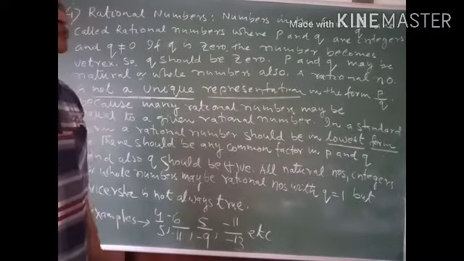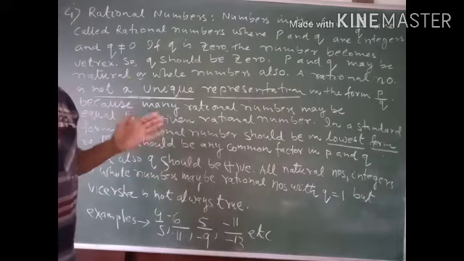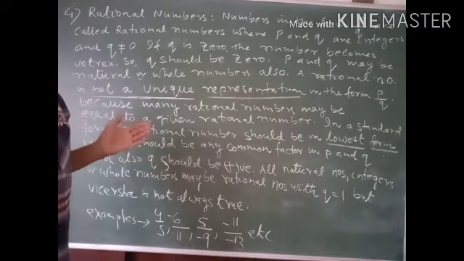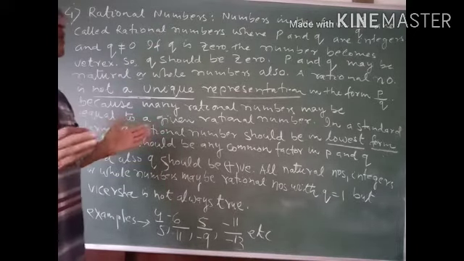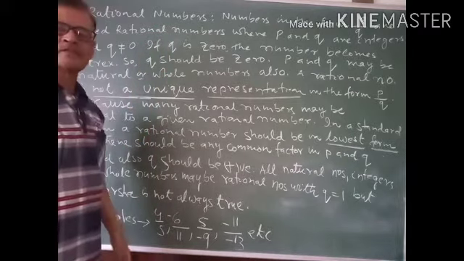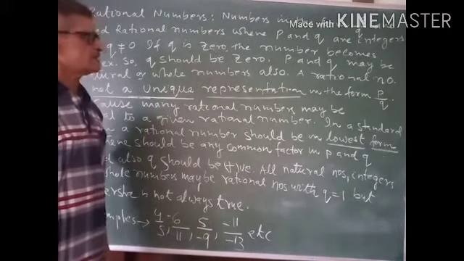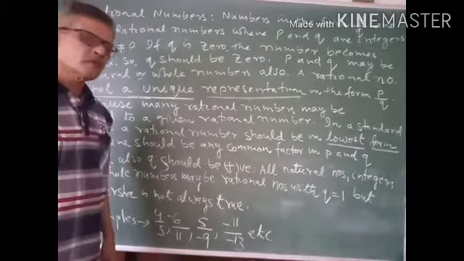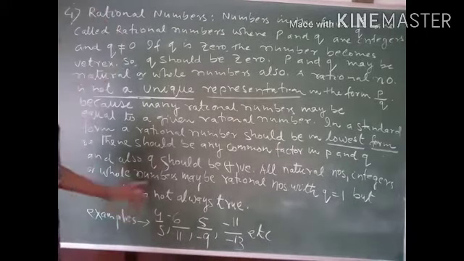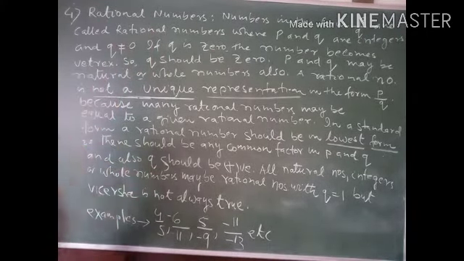The condition should be p by q should be in lowest form. That is, there should not be any common factor between p and q except one. And second thing is q should be positive. In this situation, p by q is said to be in a standard form.